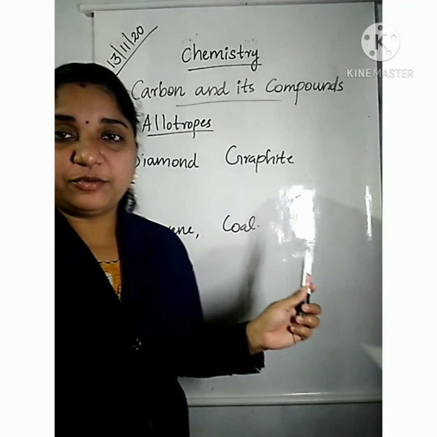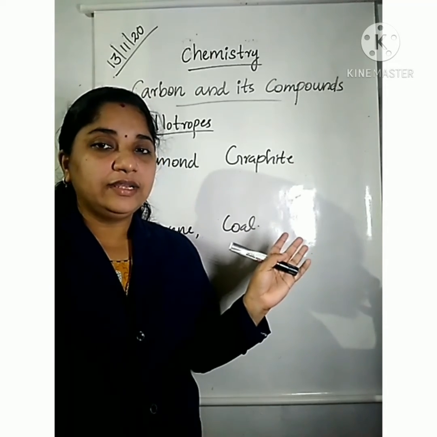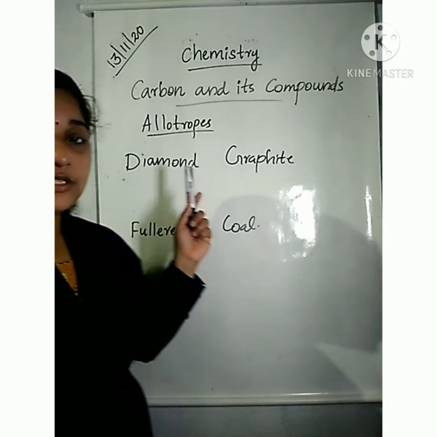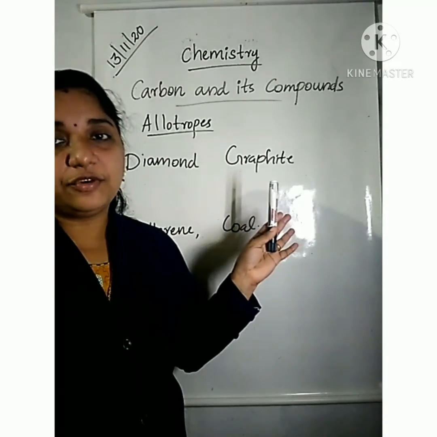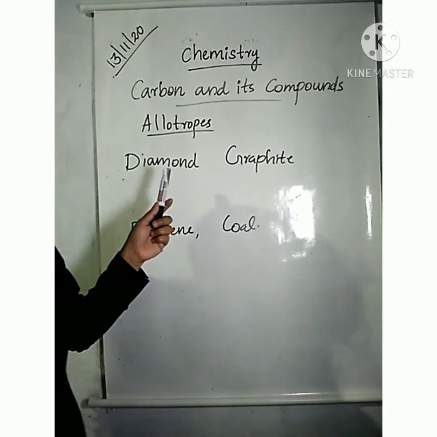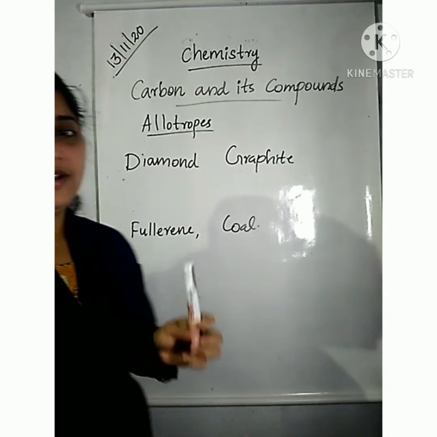Coal is another form of carbon. Coal is hard and black in color. Diamond is also hard, very hard, and it is the purest form of carbon, totally different from coal.